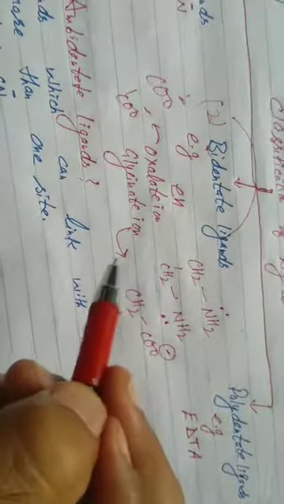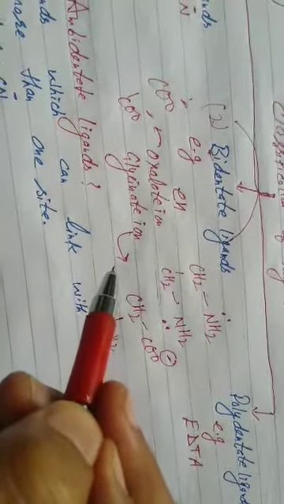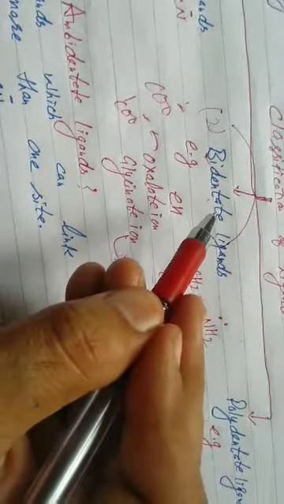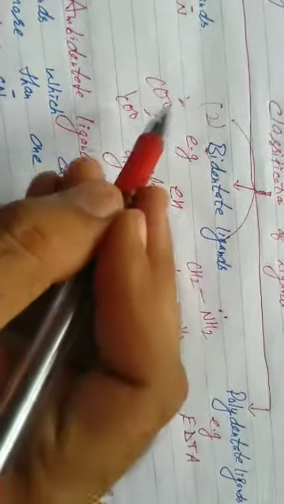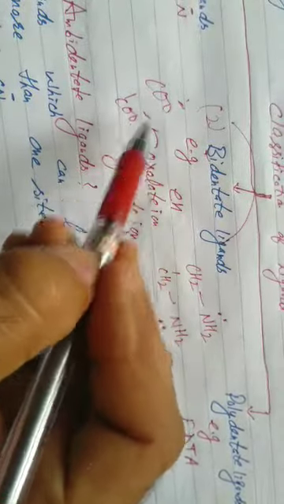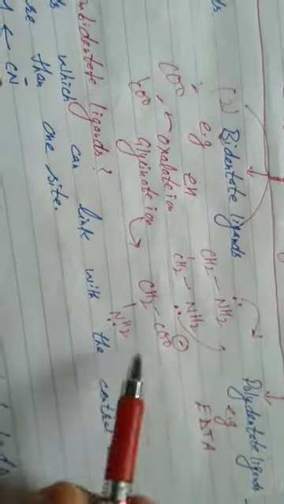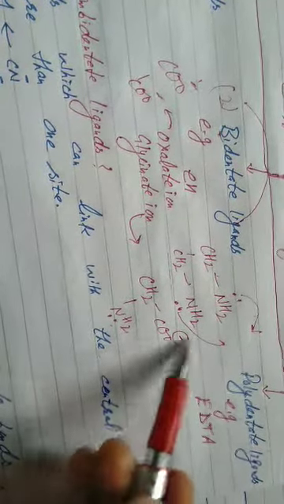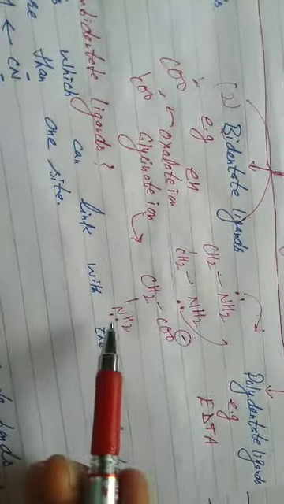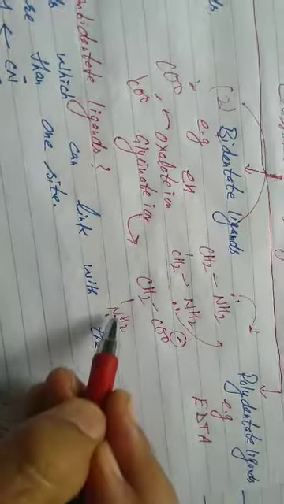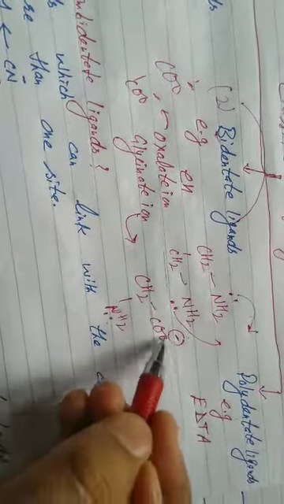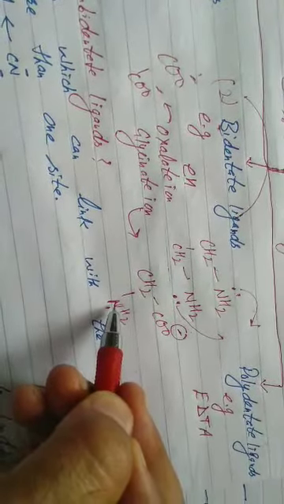Students, bidentate ligands, they are further classified. Please supplement your knowledge. Symmetrical and unsymmetrical. When both donor atoms are same, O negative, nitrogen, both donor atoms are same, they are called symmetrical bidentate ligands. When the two donor atoms in a bidentate ligand are different, such are called unsymmetrical. It is clear. One donor atom is nitrogen and one donor atom is oxygen. A donor atom is one which can donate an electron pair to the central metal ion.